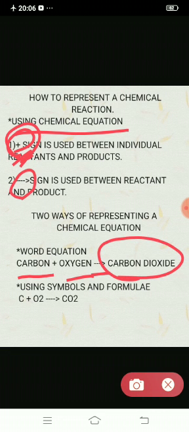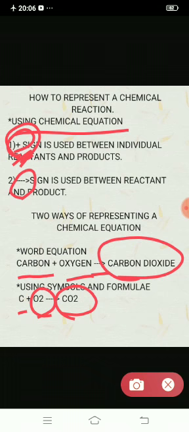So carbon and oxygen are the reactants here and carbon dioxide is the product. The same thing using formulas: C is the symbol for carbon, and O2 is the formula for the oxygen molecule. One atom of carbon and one molecule, or two atoms, of oxygen react to give one molecule of carbon dioxide.